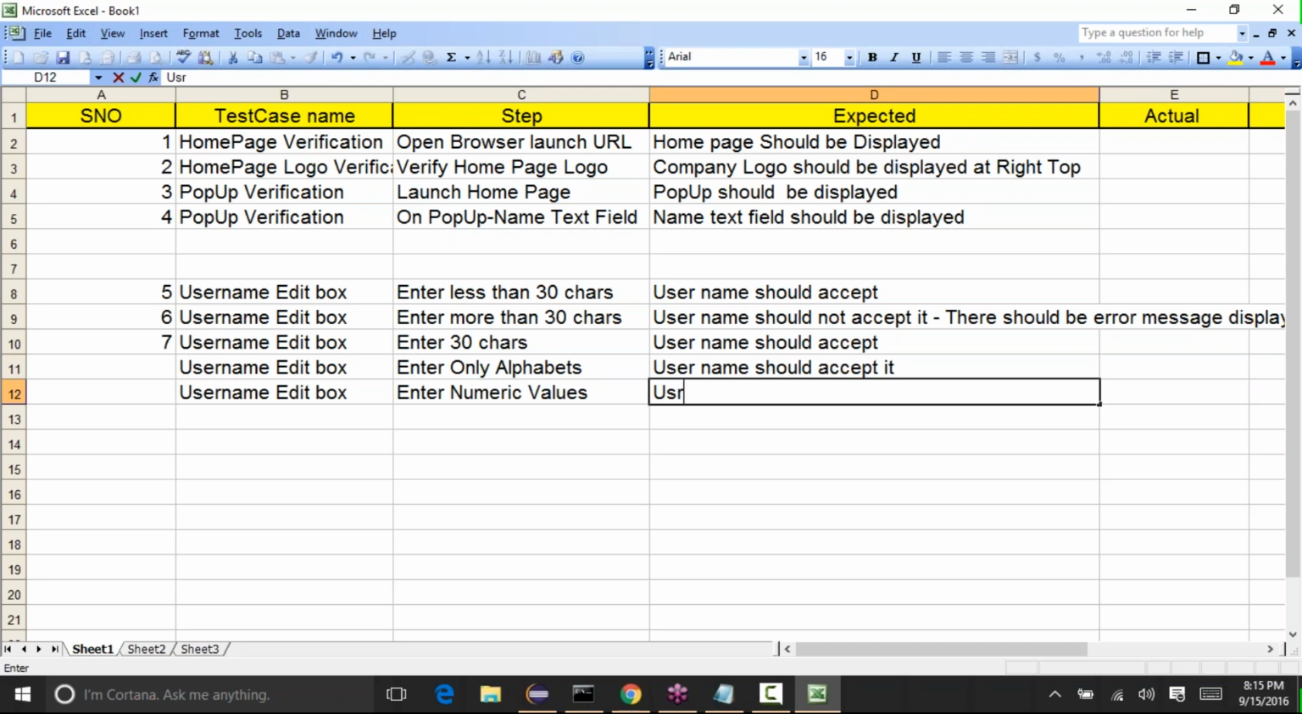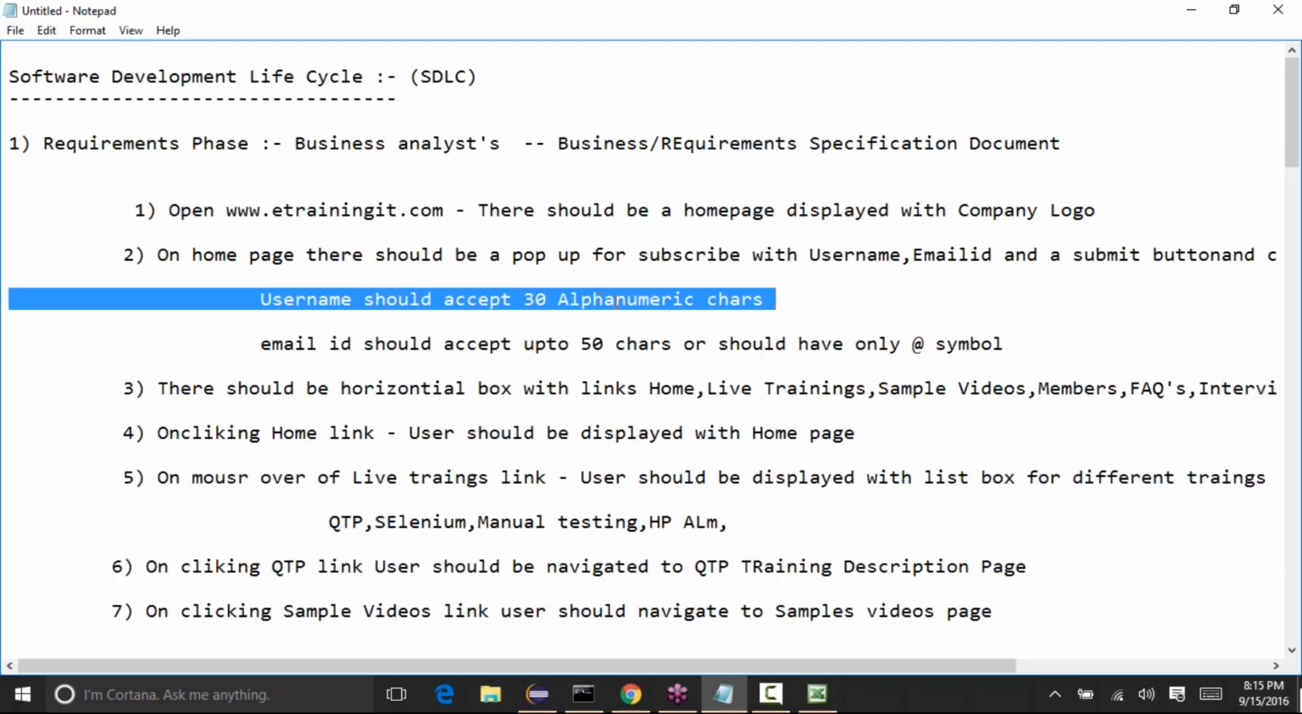Okay, so username should accept something like this. Actually, these test cases are vague. Sorry, these requirements are a little vague because we just wrote them like that. But generally, when you get it from the client, it will be specific.